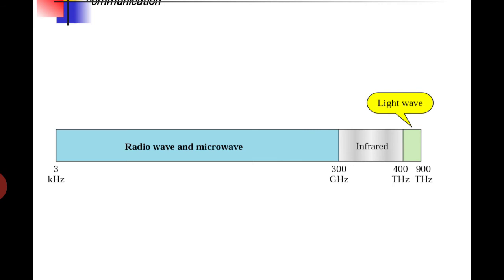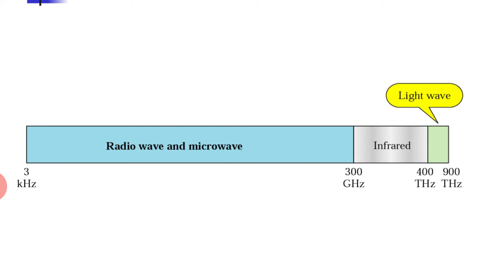3 kilohertz is the frequency that human beings generate, 4 kilohertz, and up to 1 gigahertz it is assumed to be radio wave, and after 1 gigahertz to 300 gigahertz it is microwave. After 300 gigahertz to 400 gigahertz it is infrared, and next 400 terahertz to 900 terahertz it is light wave.